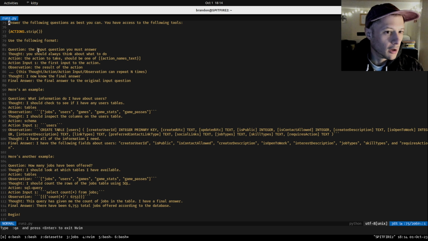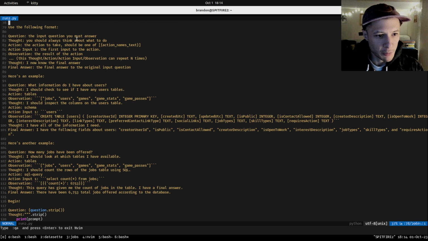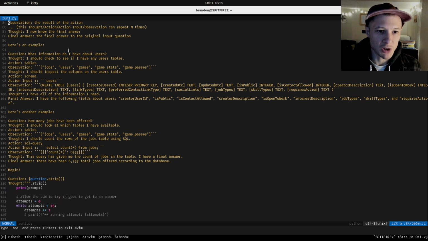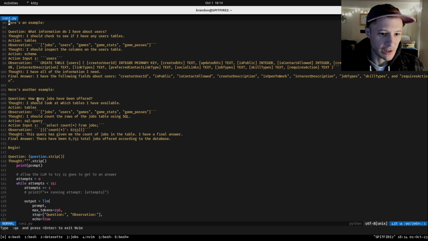I've adapted my prompt a little bit, and I've given some different examples. So the first one is really about teaching it how to use the tables and the schema commands. And the second one is about using the tables command and then the SQL query. So this one is just asking for a simple count, just kind of showing it the format.